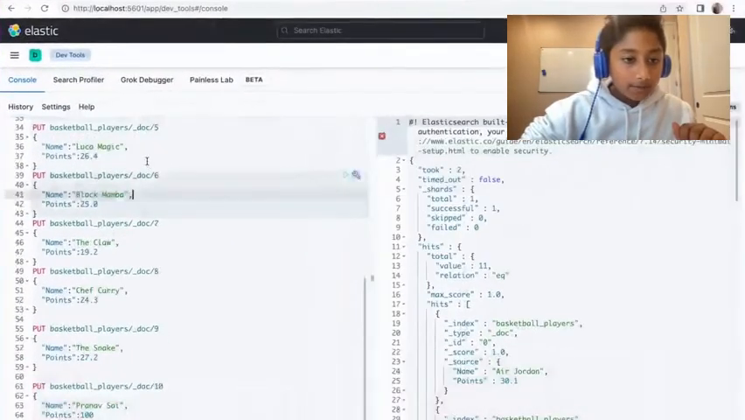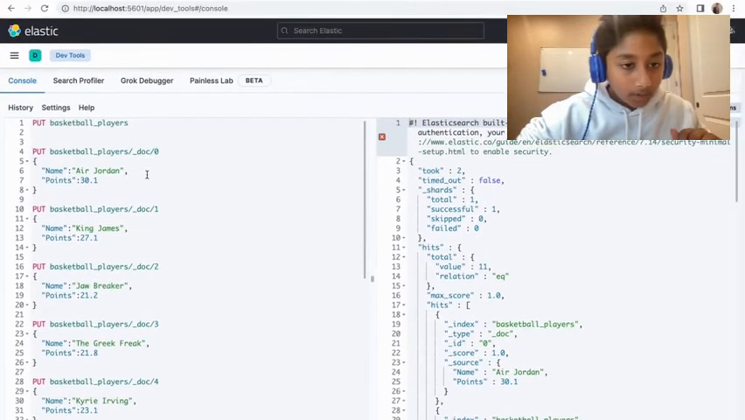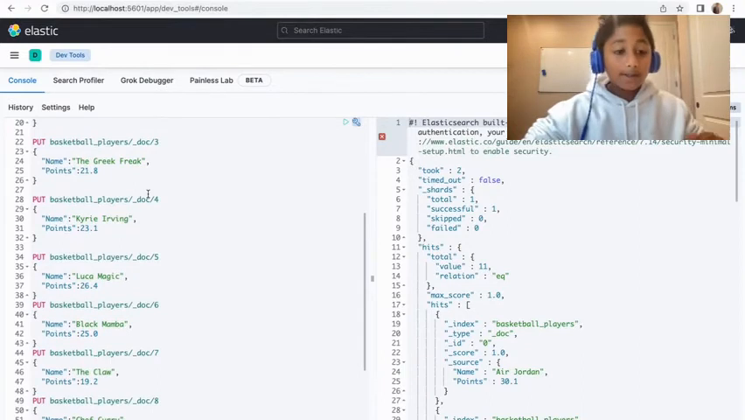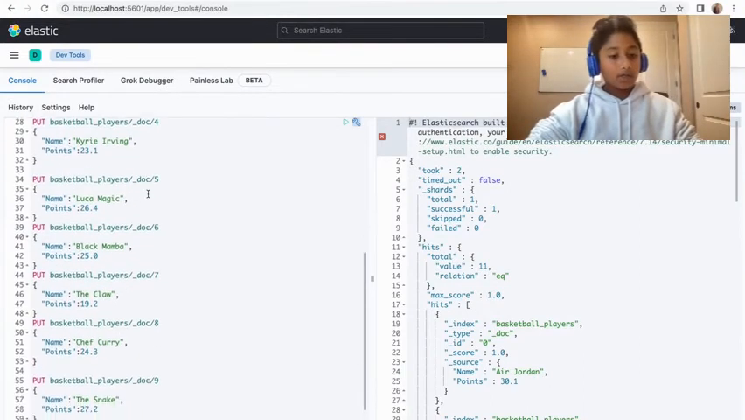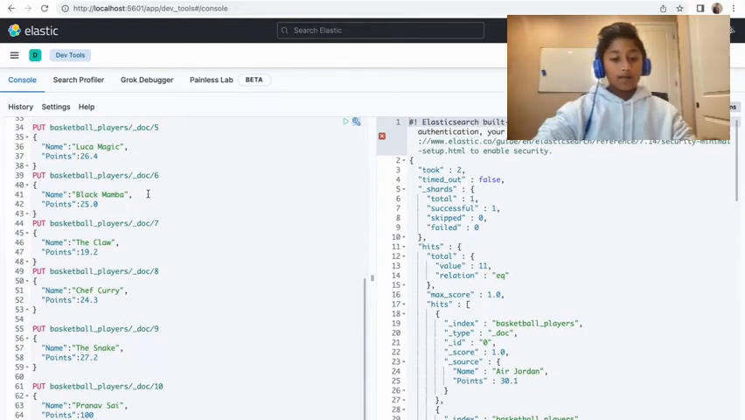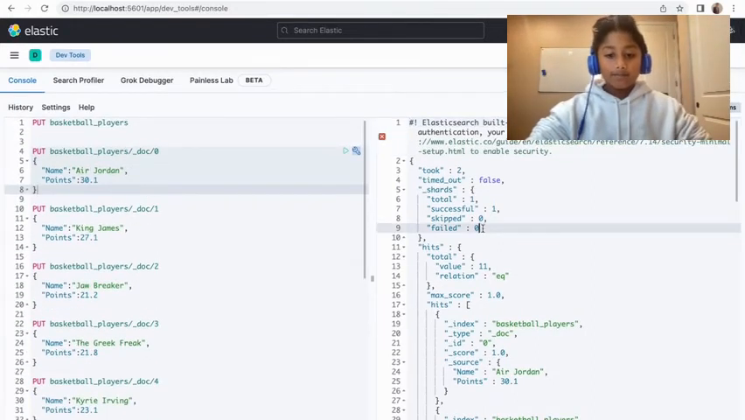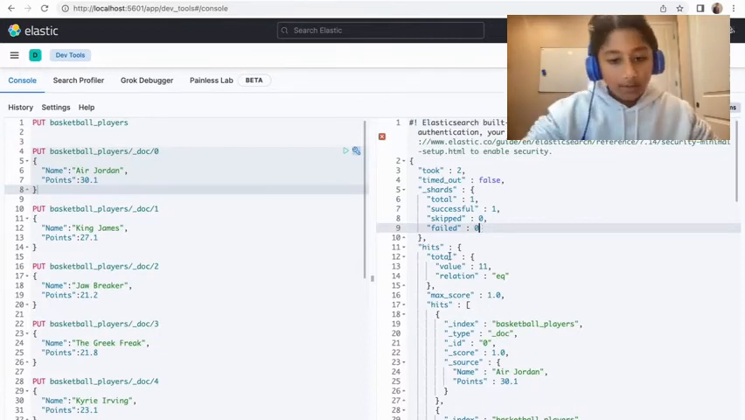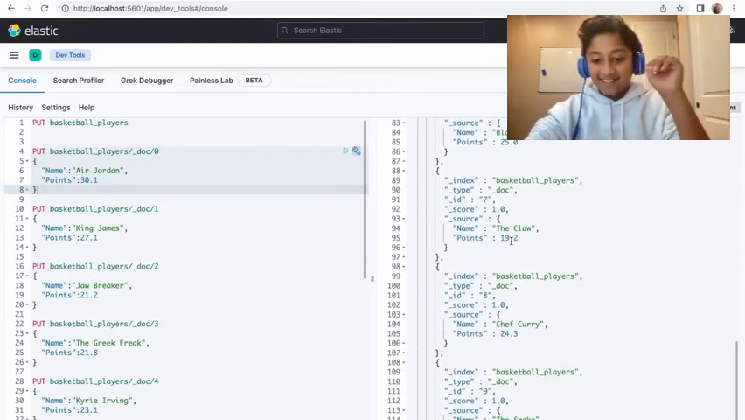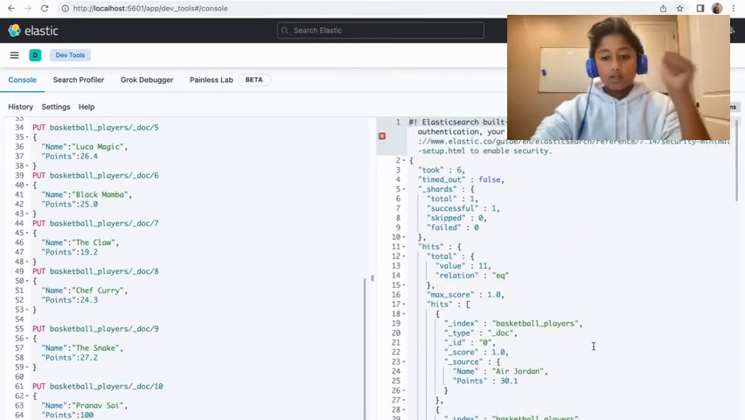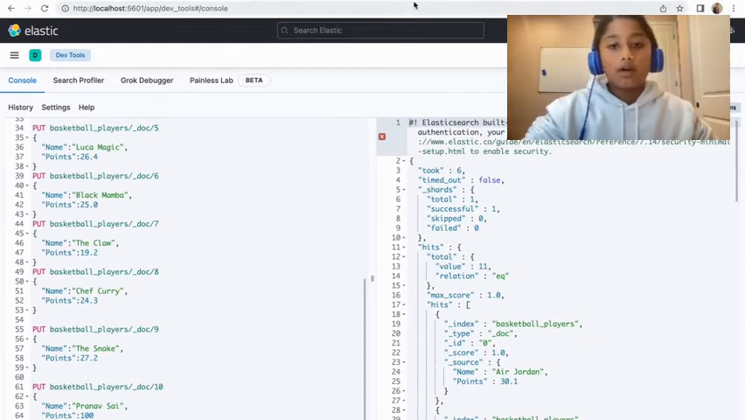So you can see we have Air Jordan, Michael Jordan, LeBron James, Ja Morant, Giannis, Kyrie Irving, Luka, Magic, Kobe, Kawhi, Steph Curry, Kevin Durant, and myself. In my opinion, one of the greatest basketball players of all time. So you can see all of these are here. If we just run this GET, you can see everything's here. So perfect. Now let's actually do some visualization on this.